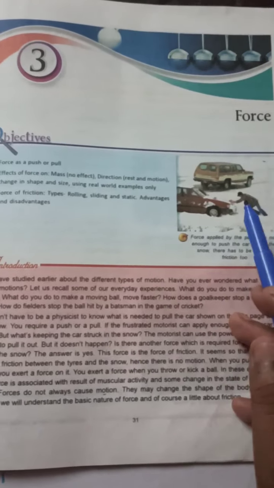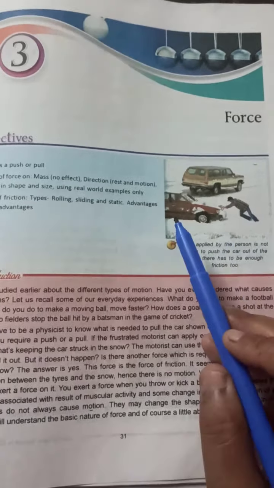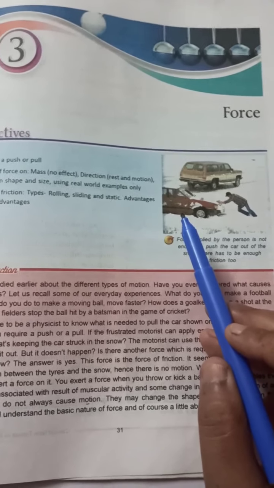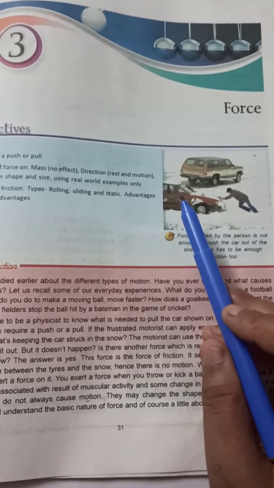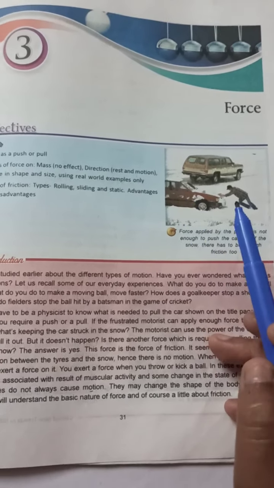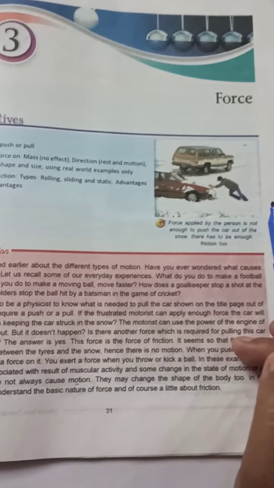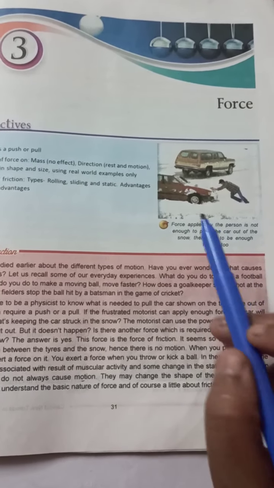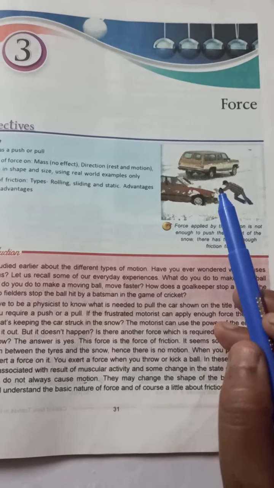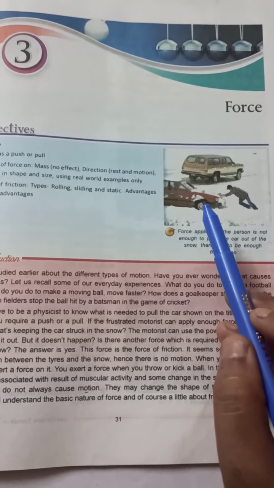The other option was like this person is pushing this car to move it out of the snow, but the another option might be like if he will just turn on his engine and turn on his car to pull it out of the snow, but it will not happen because there is another force that is also working, and unless and until that force is applied, it will not move.